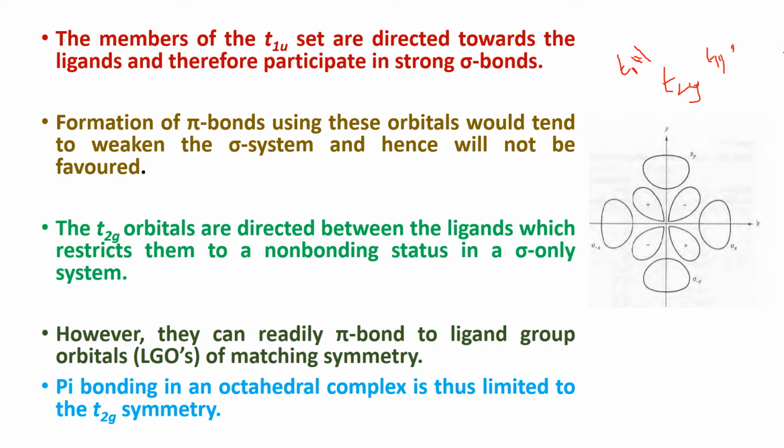But we know there are only two symmetries matching with the ligand, that is T1U